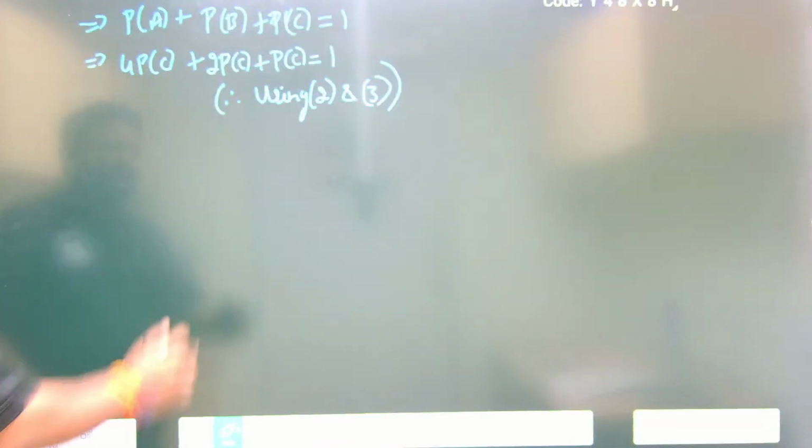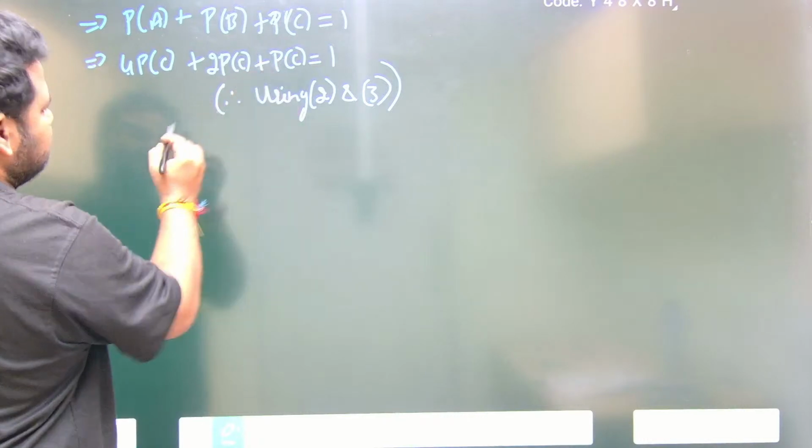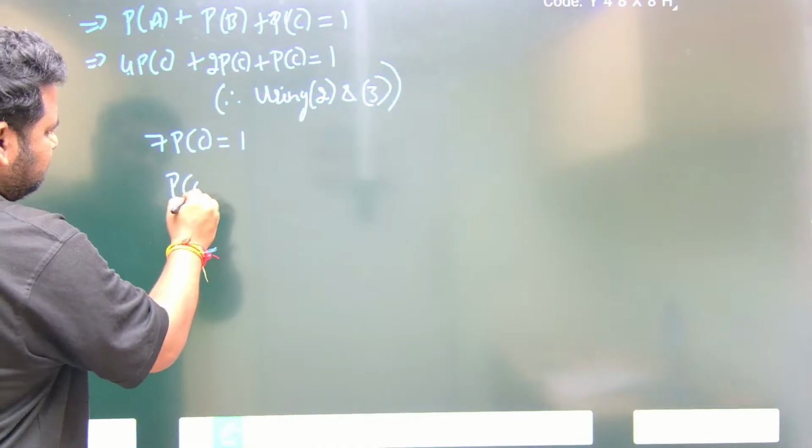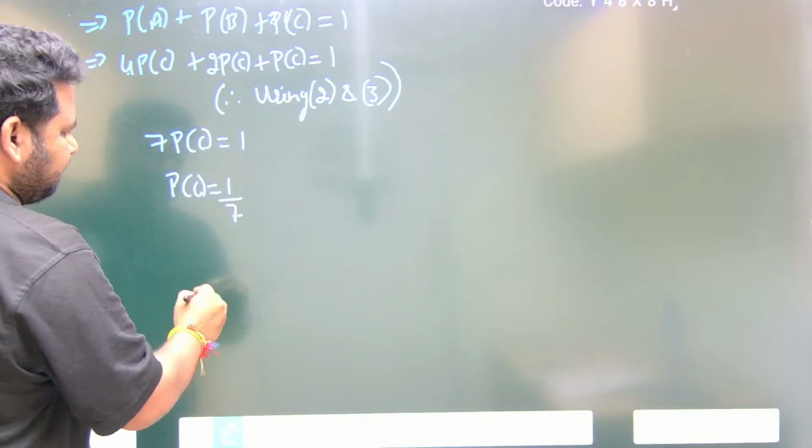Now let us see, calculate this. 4 plus 2 is 6, 6 plus 1 is 7. So 7 times probability of C is equal to 1. So probability of C is equal to what? 1 by 7. Okay, 1 by 7.